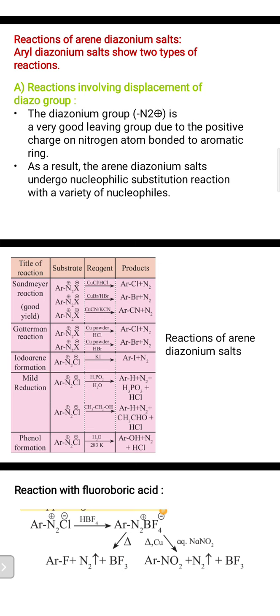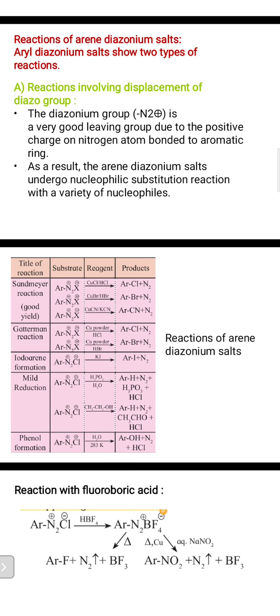First of all, we'll see the Sandmeyer reaction. It gives a very good yield with this diazonium substrate. In that, you see the first reaction in the chart. ArN2 plus X minus, when it reacts with copper chloride in the presence of an acidic medium like HCl, gives products like ArCl, meaning aromatic chloride, along with N2.